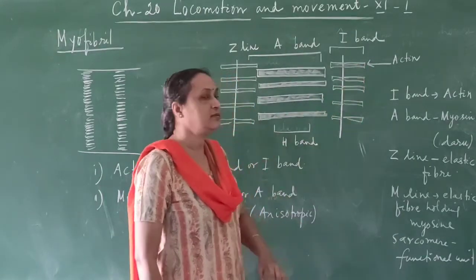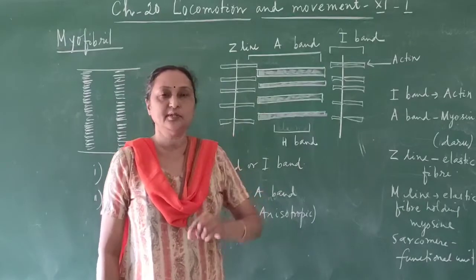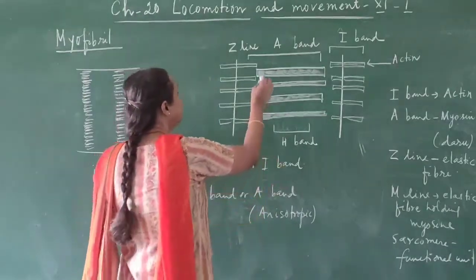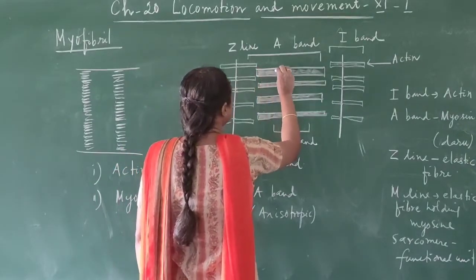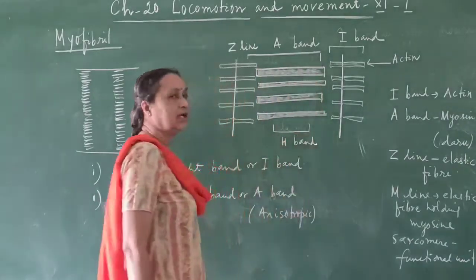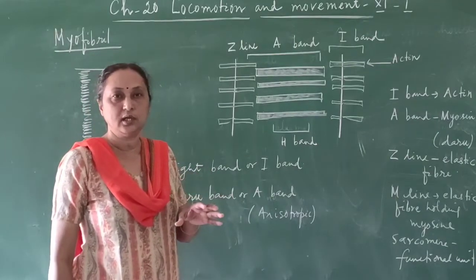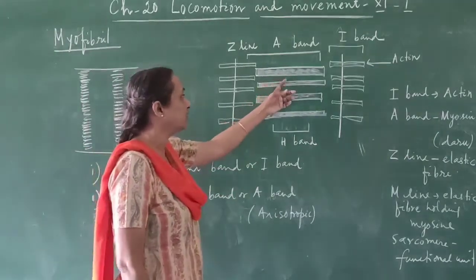These actin proteins are thinner in diameter, whereas in the middle part the protein is myosin, and the myosin diameter is wider in comparison to the actin. And these are called the dark band.